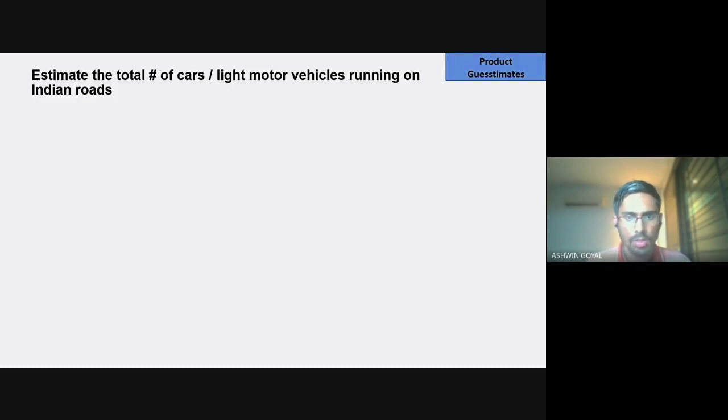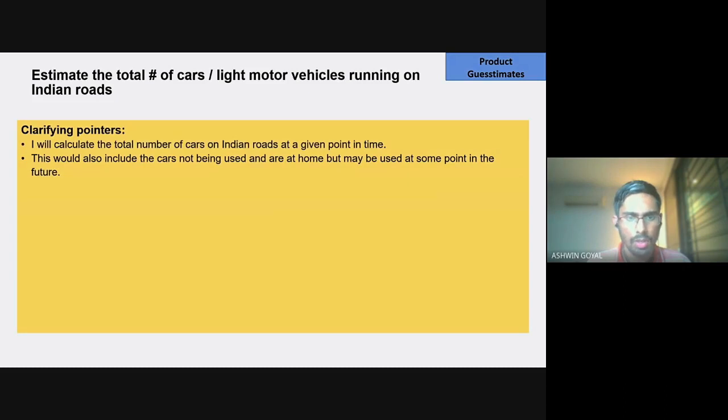These are some questions that I would have asked. In fact, I will not ask this. I will just tell the interviewer that I will calculate the total number of cars at a given point in time, let's say 3 p.m. Does that seem fine to you? That will be the question. I frame it in such a way that I have assumed this, and is it fine with the interviewer or not? That is the way I'll ask this question. Second, this would also include the cars not being used and are at home but may be used at some point in the future. So these can be two clarifying pointers.